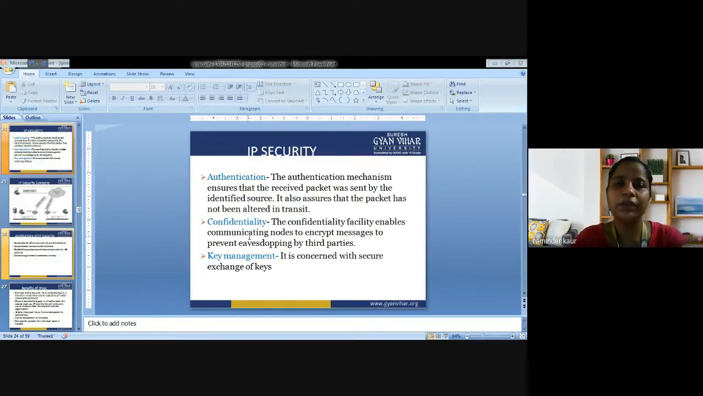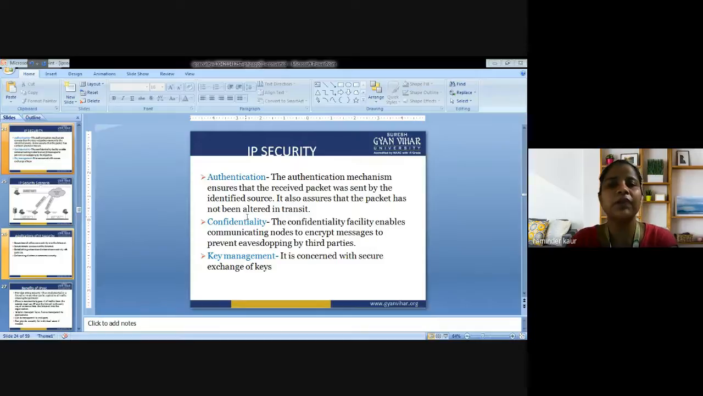Next is confidentiality. What does confidentiality mean? Confidentiality means the information is as it is received from the sender, as it originated from the originator side. So the privacy of the information is maintained and it is not leaked via the network. The confidentiality facility enables communicating nodes to encrypt messages to prevent eavesdropping by a third party. Next, we are provided with the third term, that is key management.